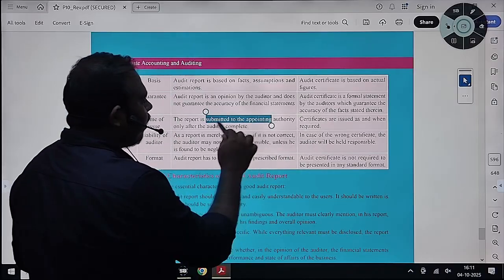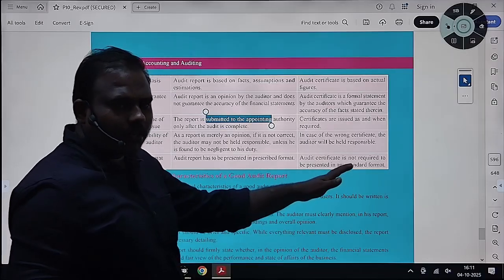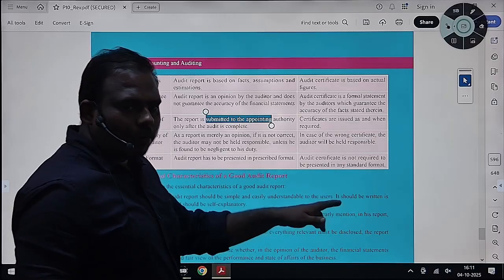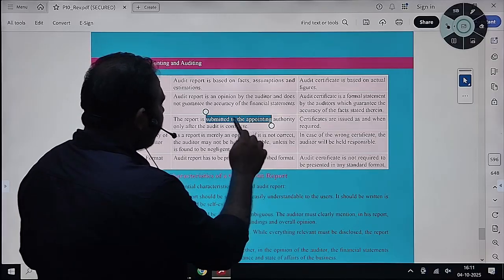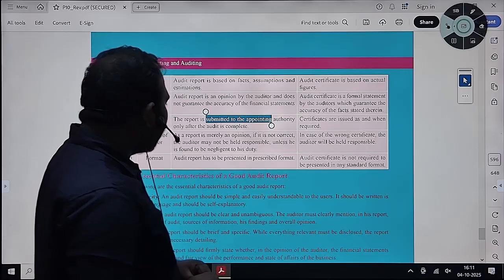The report is submitted to the appointing authority. A certificate is issued as and when required. This is optional. You got it right? As and when required, it is issued to the appointing authority. Next, the liability of the auditor.